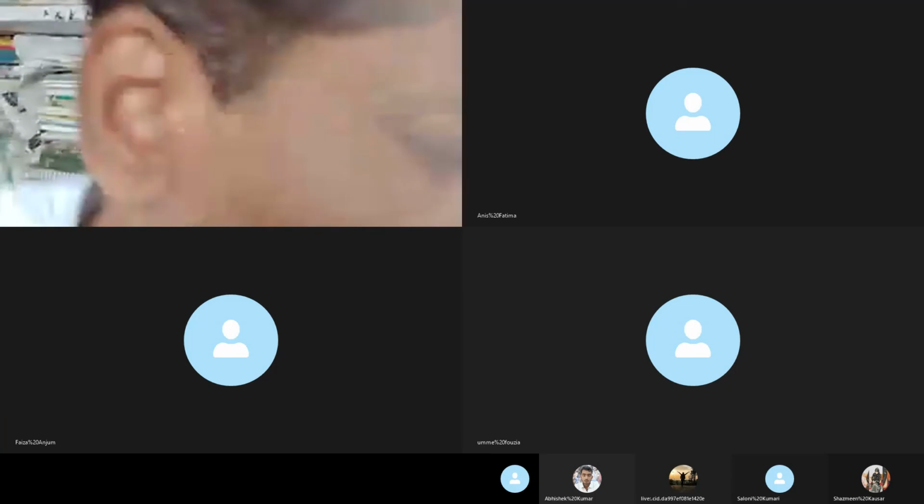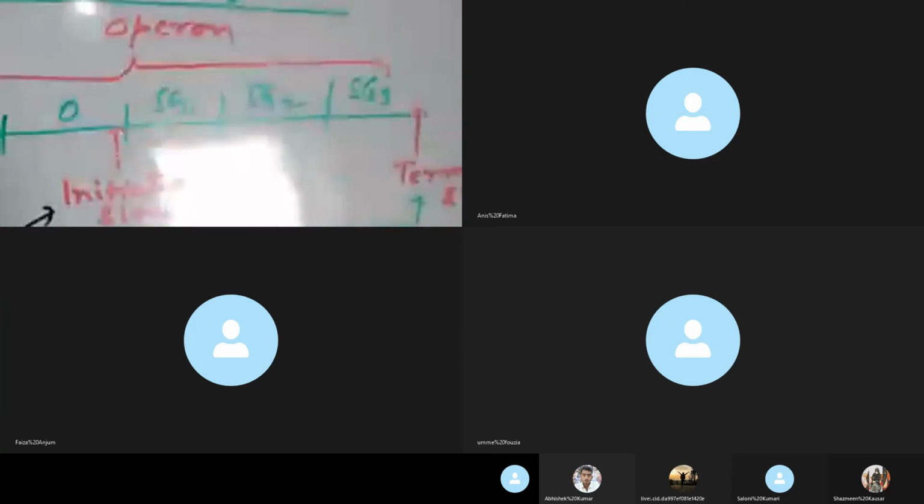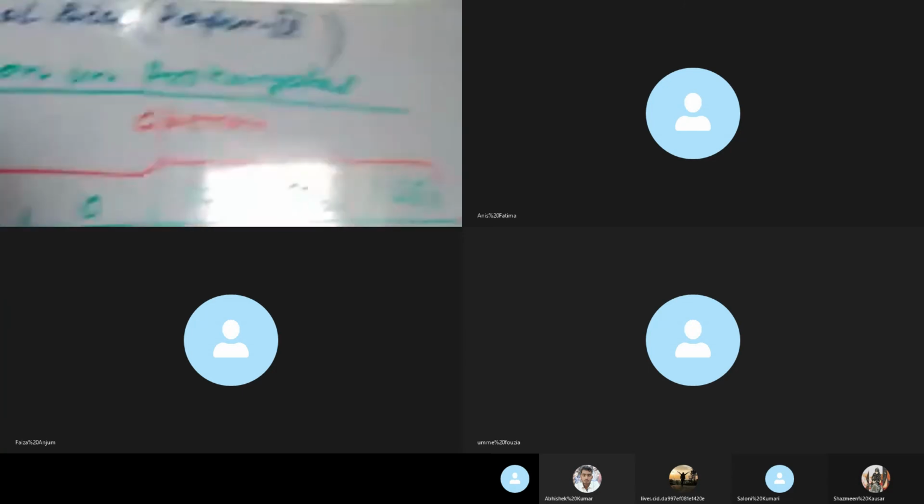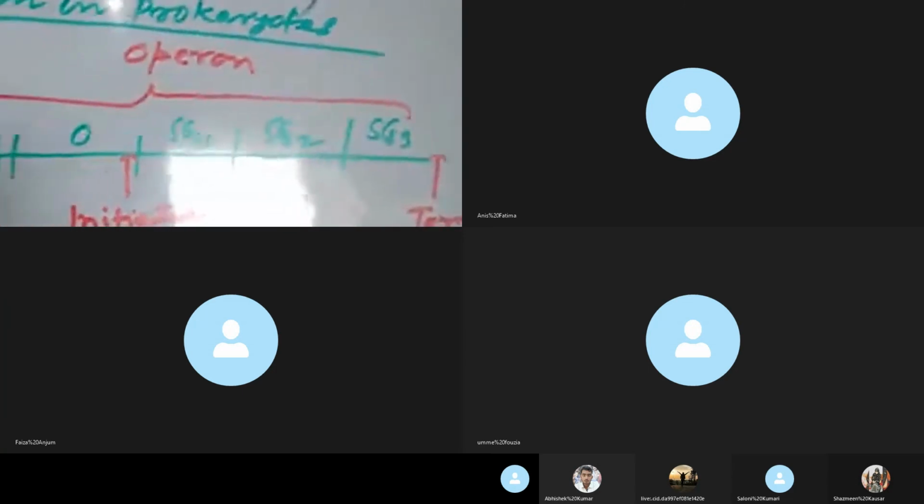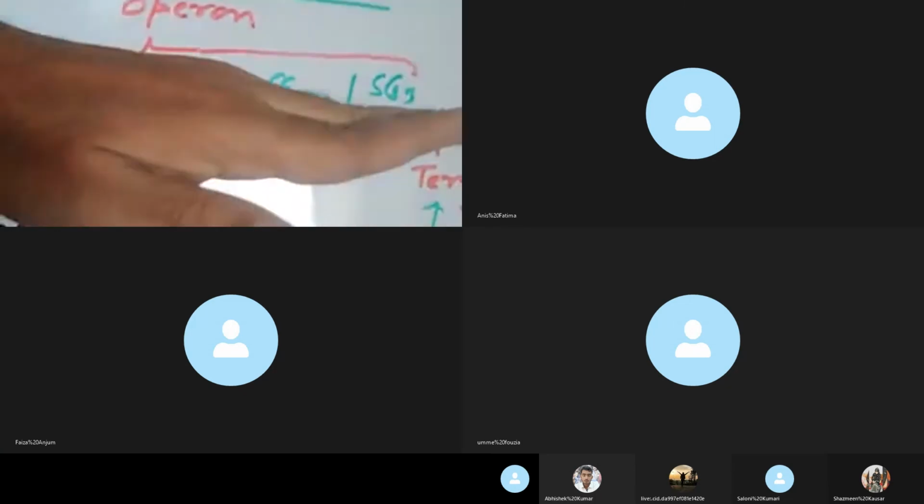Which I am going to take up for discussion. Now let us look at the whiteboard and see the structure. This is the structure of an operon that I have drawn.